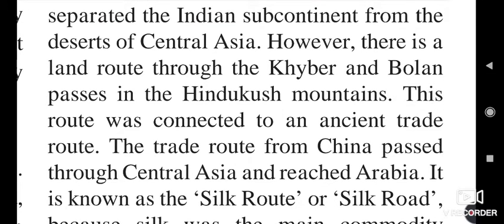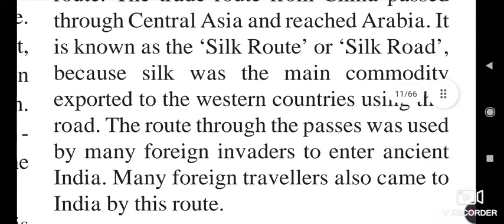The trade route from China passes through Central Asia and reaches Arabia. It is known as the Silk Route or Silk Road because Chinese silk is very famous in the world and it was traded with the Arabian countries through this line. So this route is considered the Silk Route.